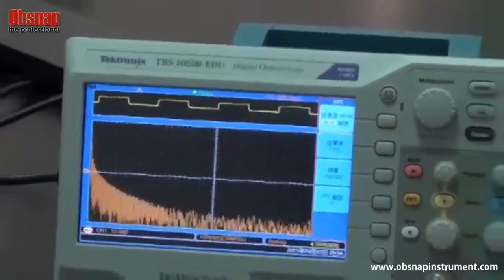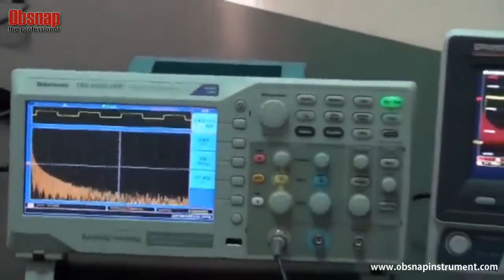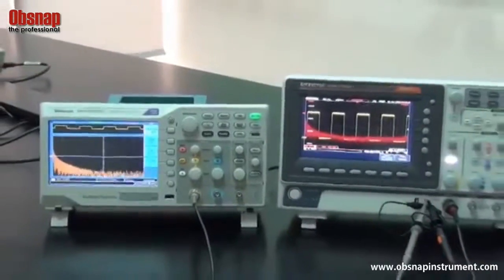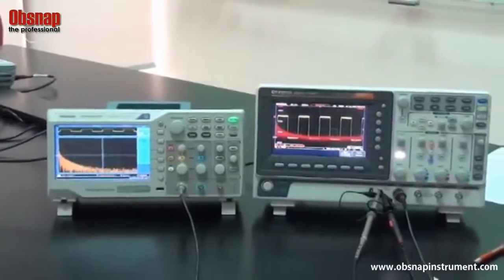Now, adjust the frequency scale to 5 kHz per division for the GDS 1000B and TBS 1000 EDU.